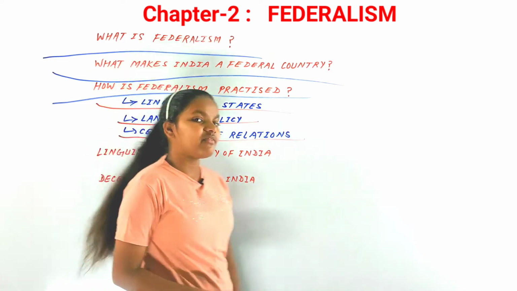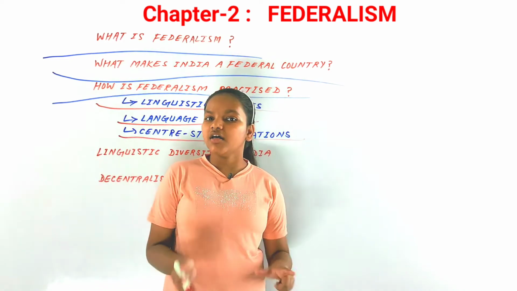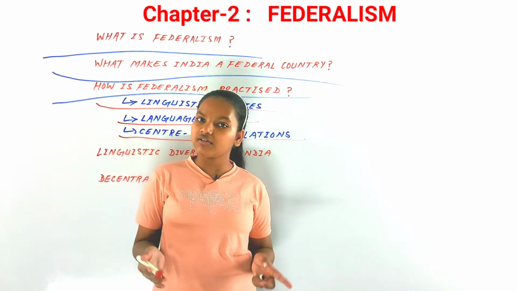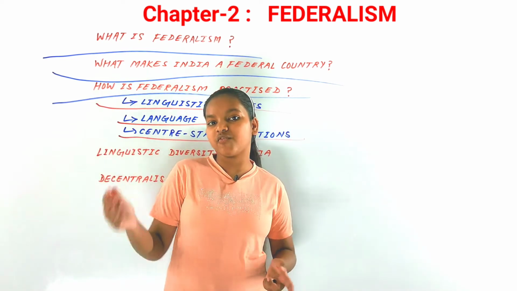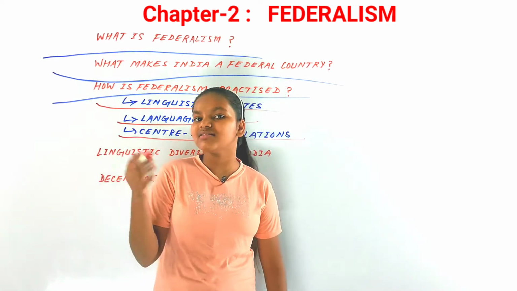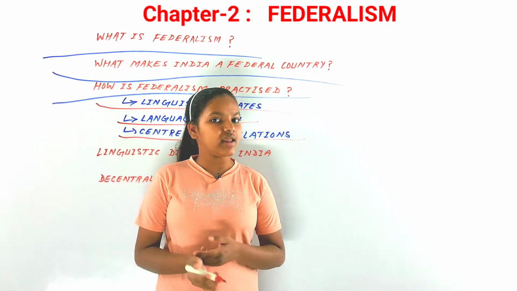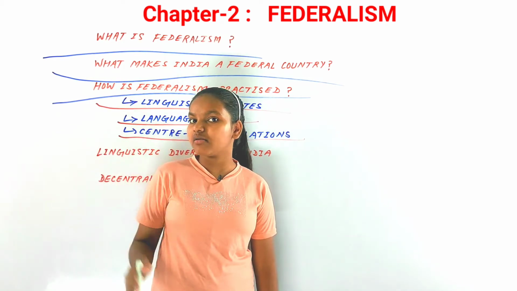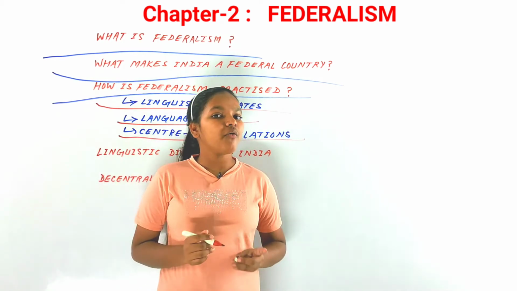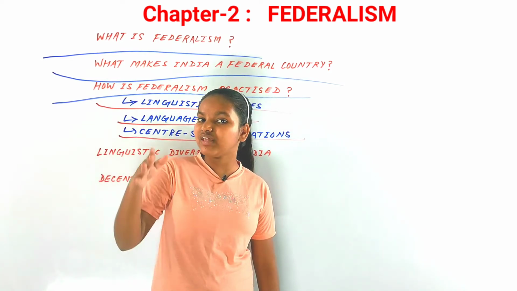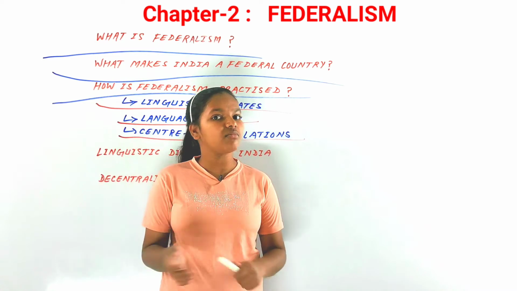So, center-state relations. If we talk about federalism, the structure of the constitution, the structure of the government of a country, what is the most important thing here, besides the citizens themselves? What do you think? The relation between the central government and the state government matters the most. How federalism works in our country depends on the relations of these two tiers of the government.